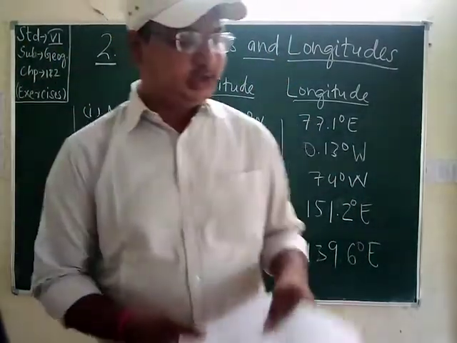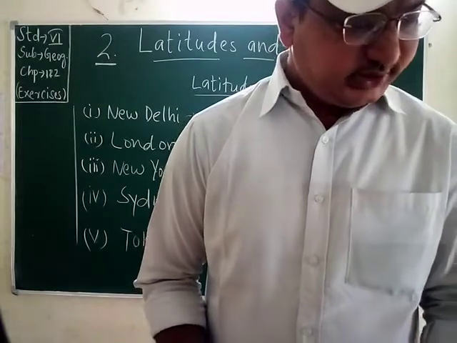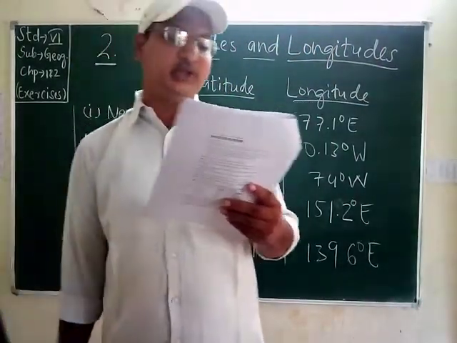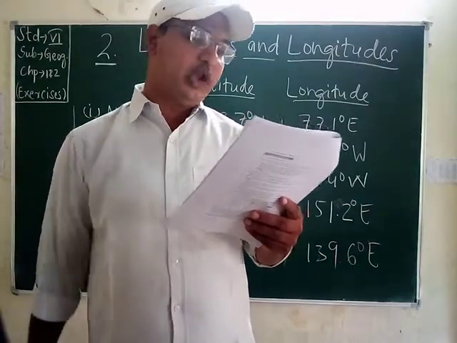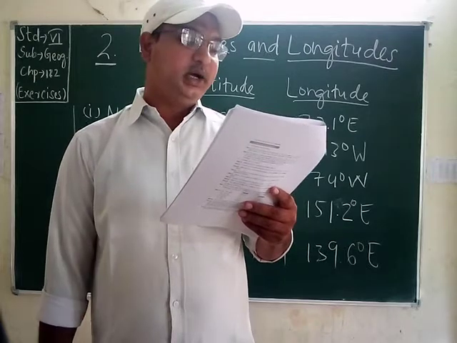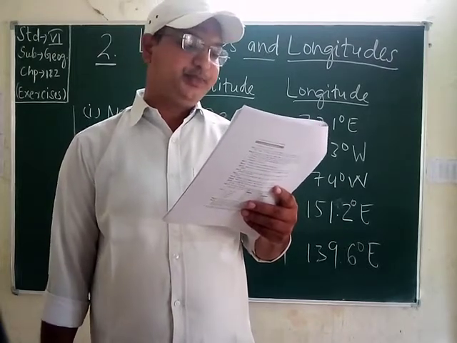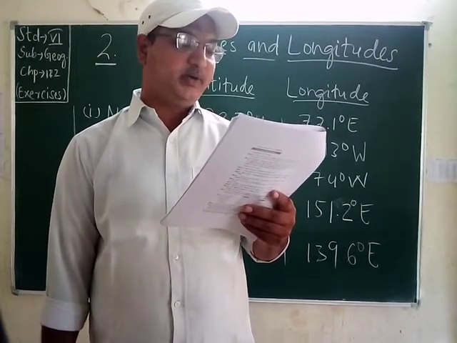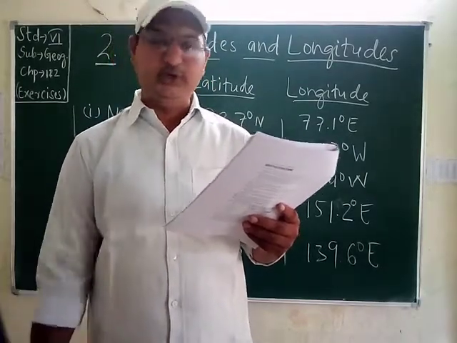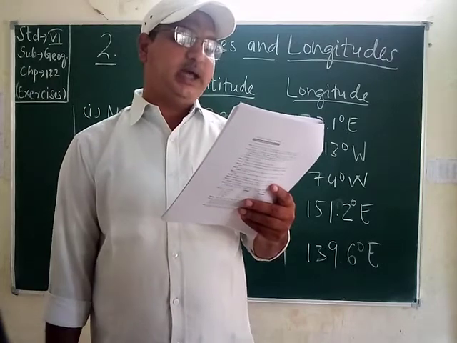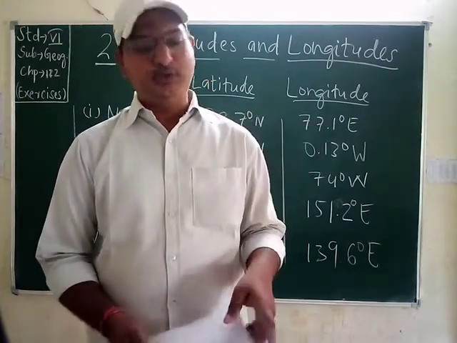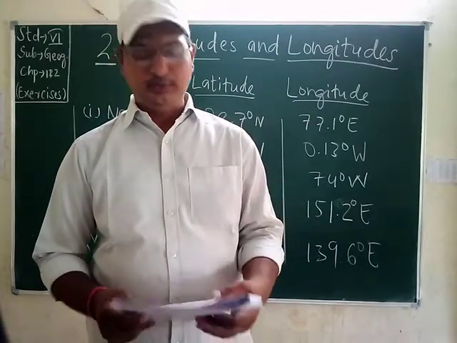Okay, next students, number 4. Students on a trip to Southeast Asia arrived at Delhi airport to take a flight to Kuala Lumpur, which was scheduled to leave at 1 p.m. Kuala Lumpur is situated in Malaysia. The flight will take 5 hours to reach, so 1 p.m. means 6 p.m. What will be the time in Kuala Lumpur when they reach? Students, this is map work, so we can't do it here on the blackboard.